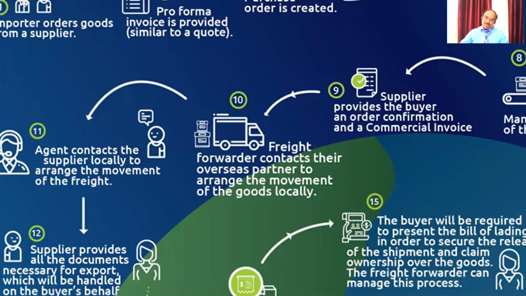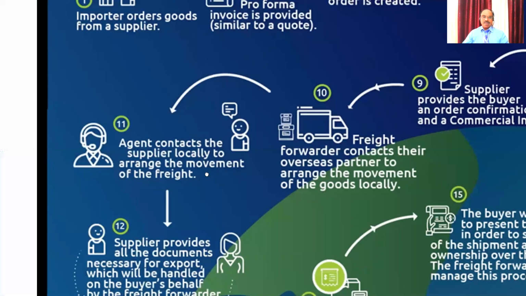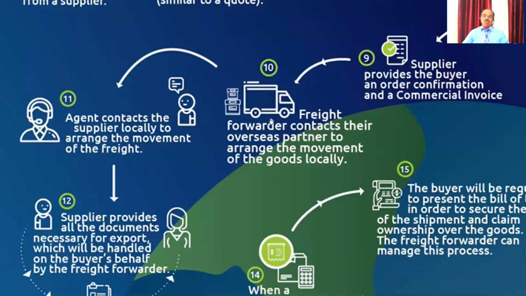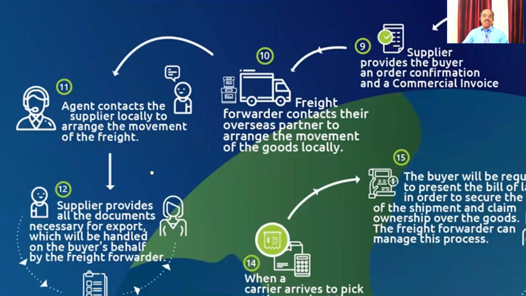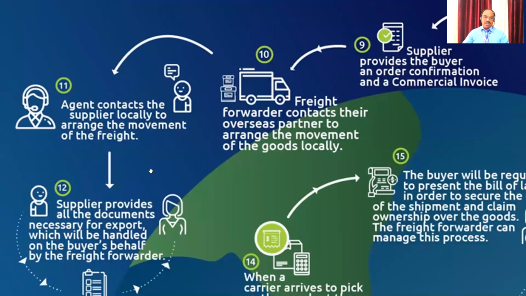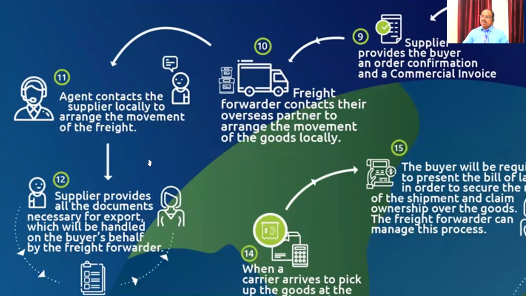For that purpose, he is charging. And once informed, in the 11th stage, the agent contacts the supplier locally. Vijay Krishna's person will inform Scindia, okay, we are coming and ready and we are going to pick up the jewelry from you.